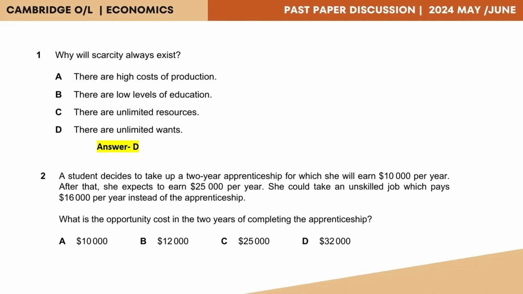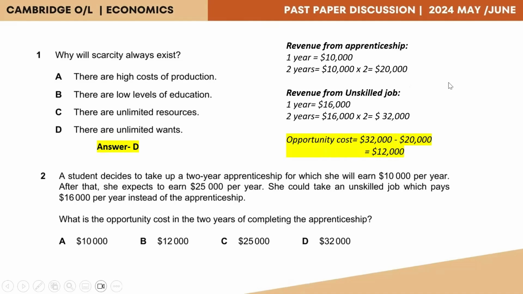Now let's go on to a little bit of a calculation. Had the student decided to go ahead with the apprenticeship, she would have earned $10,000 per year. So within the 2-year period, she would have earned $20,000. However, had she engaged in the unskilled job, she would have been paid $16,000 per year.